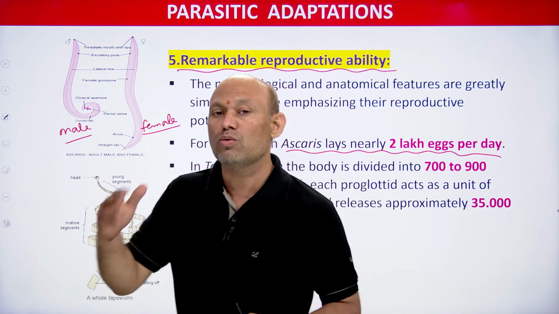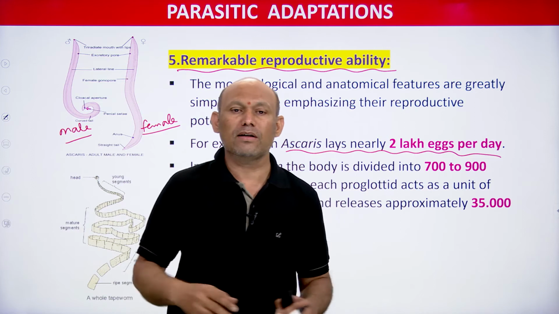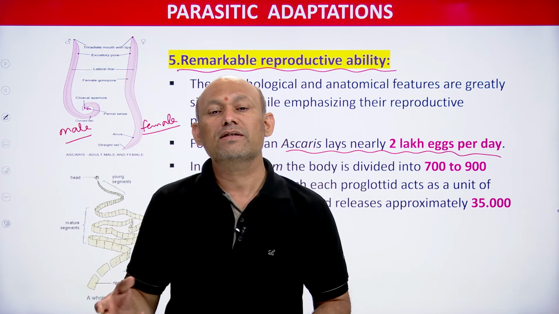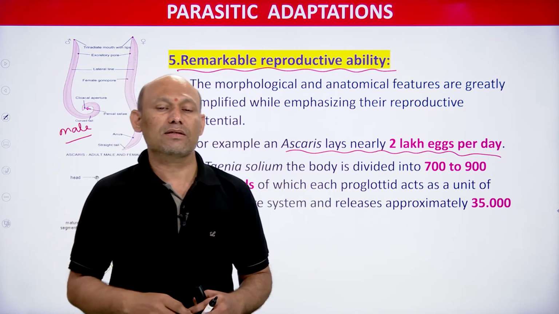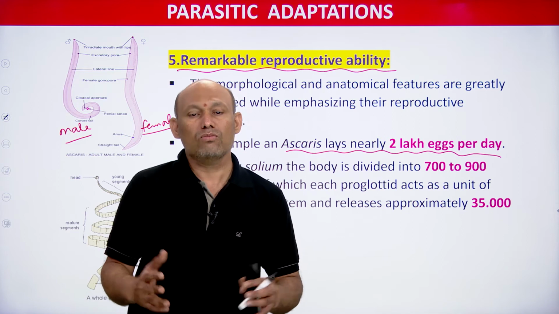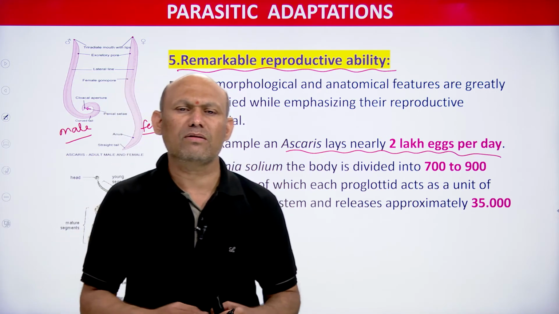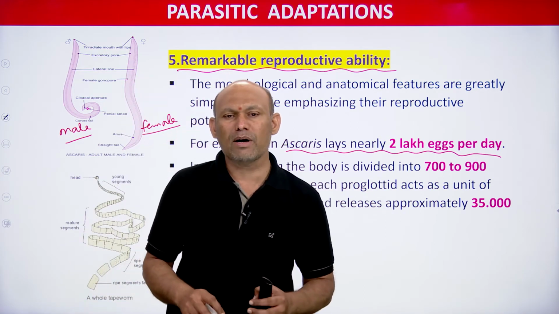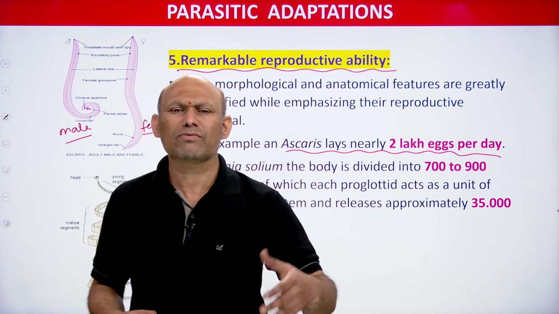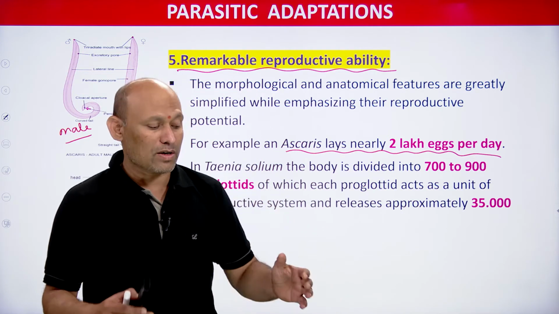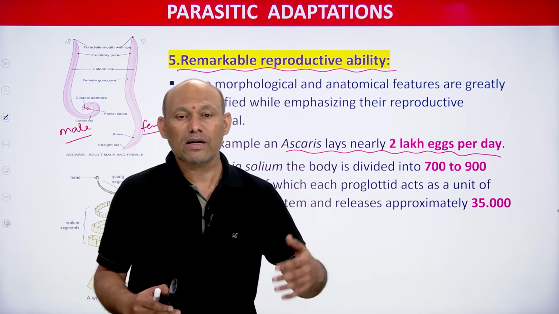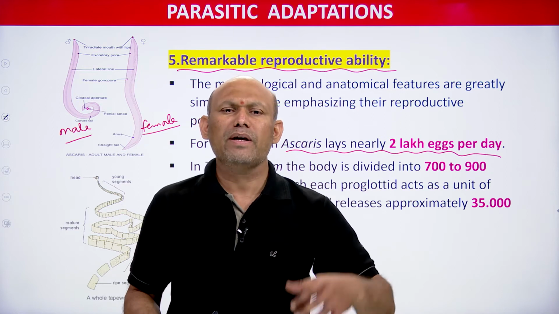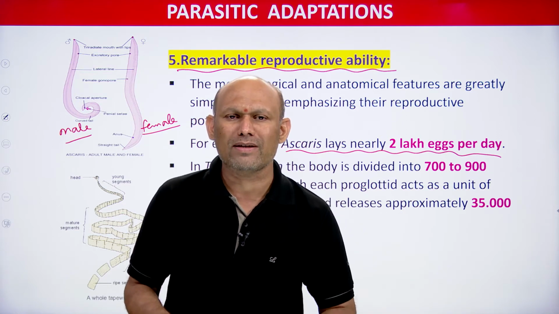You can imagine, 2 lakh means a very large number. So the female Ascaris lays 2 lakh fertilized eggs per day. Obviously this is a tremendous capacity of reproduction, students, an appreciable, remarkable capacity of reproduction. So this is just one example so that you can remember what kind of reproductive ability parasites have. Parasites' focus will be on what? Just reproduction, students, right. Why?